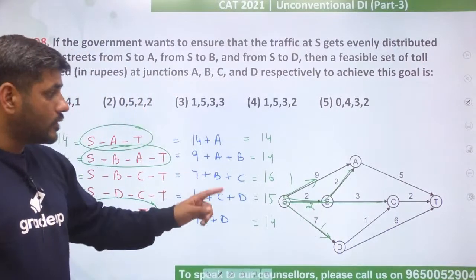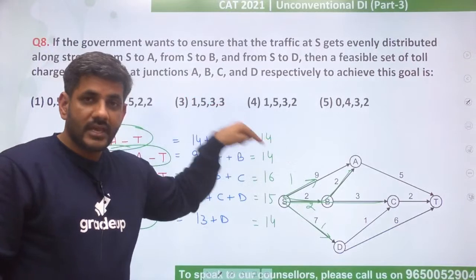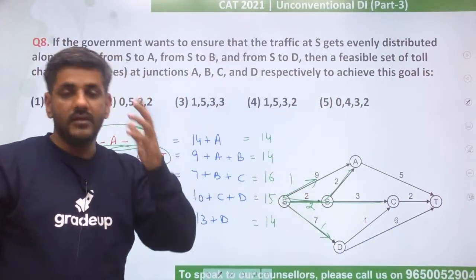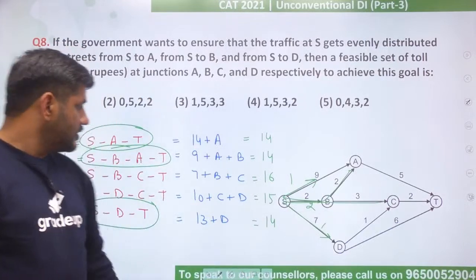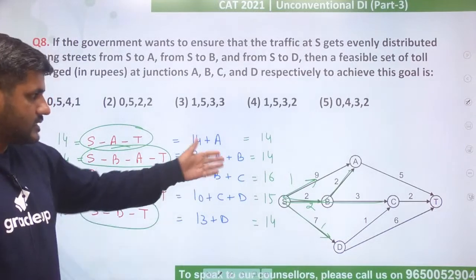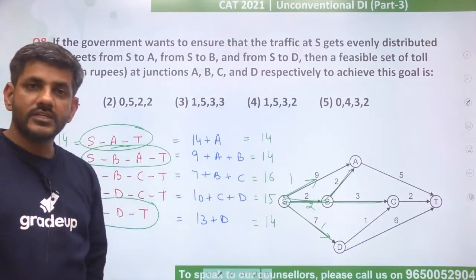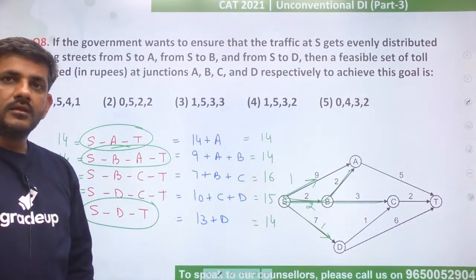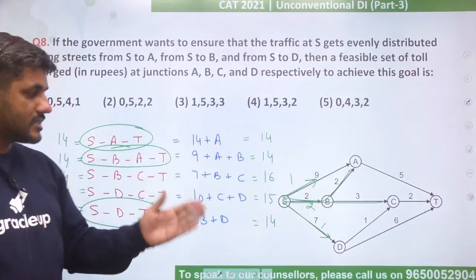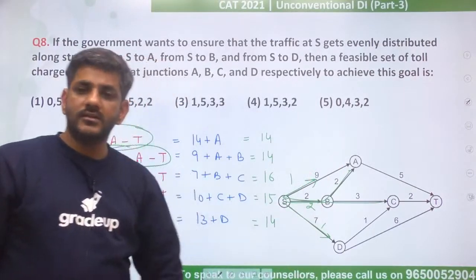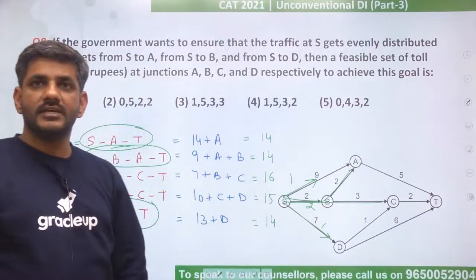Question said that equal number of people should be there on SA, SB and SD. जबकि यहां 2 आ गए, बाकी दोनों पे 1, 1 आ गए, which is not the case. ये उसने कहा नहीं था. So therefore second option is not my answer. I think just by the same logic you can eliminate 4th as well. If you check it, you'll get the answer by that. कि लोग कौन सा पाथ लेंगे, उसमें से कितने पाथ आर गोइंग वाया SA, कितने SB, कितने SD. That is the point that you have to look at, which gives us the answer.